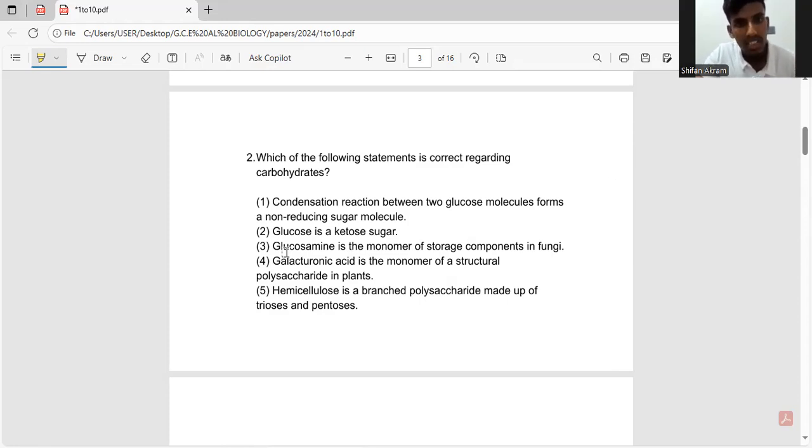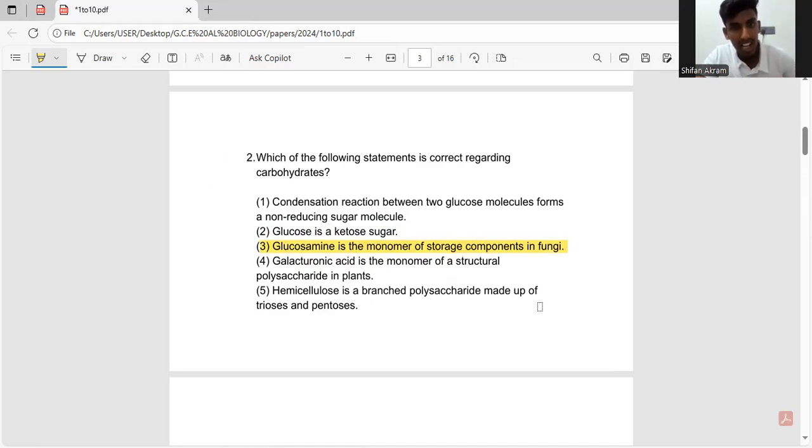The third answer is: glucosamine is the monomer of the storage component in fungi. The polysaccharide of the storage component is chitin, and chitin is made up of glucosamine. So the third one is actually the right answer, and I'll highlight it. Anyways, let's take a look at the fourth and the fifth answer.